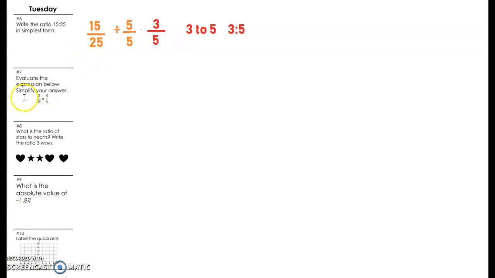All right, number 7, divide the expression below, simplify your answer. So you have that fraction, you're just multiplying across and then simplifying it. Remember, you can cross cancel if you wanted to, and I know you can on the 2 and the 4 here. So you can get a smaller number to deal with when you multiply across. Then you won't have to simplify as much.